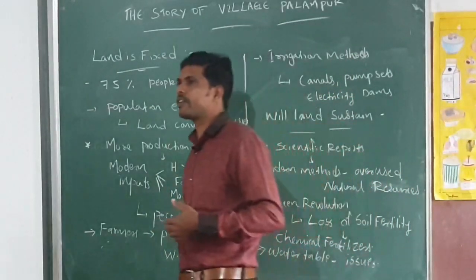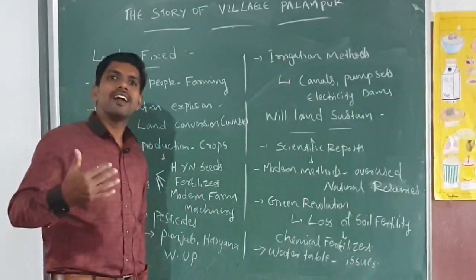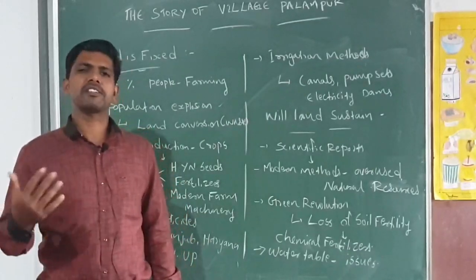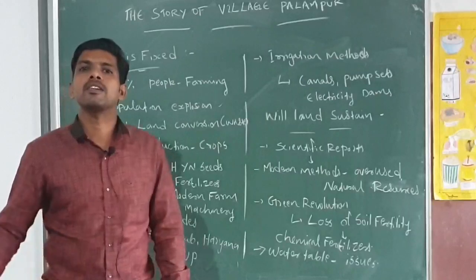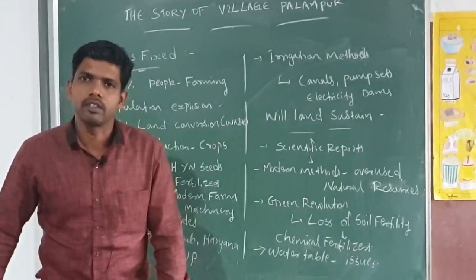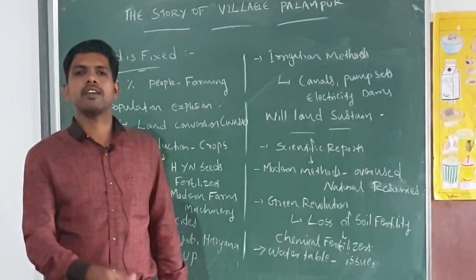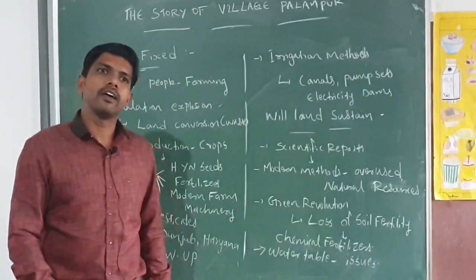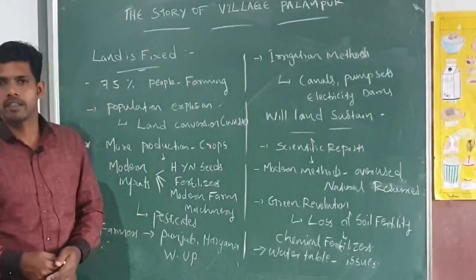In India we can see that the majority of farmers at present use traditional methods of farming. The majority of peasants in India still depend on traditional methods of cultivation. In many areas people still use the plough and traditional methods of irrigation, and for manure and other activities they also use traditional methods.